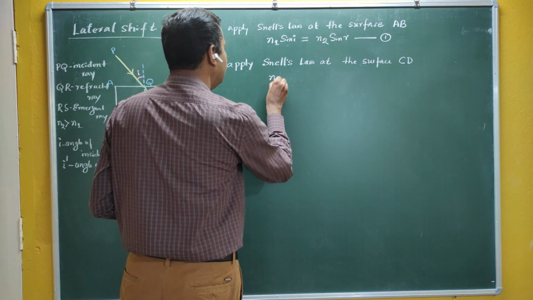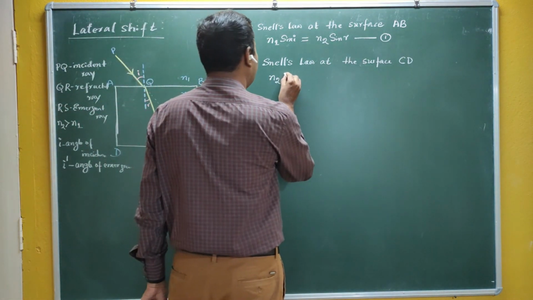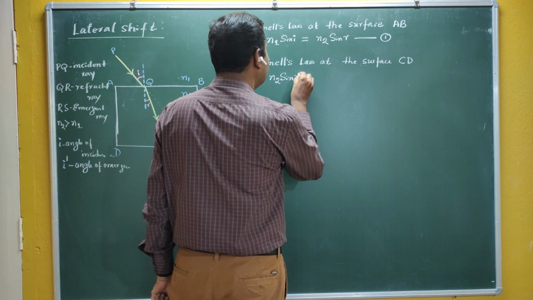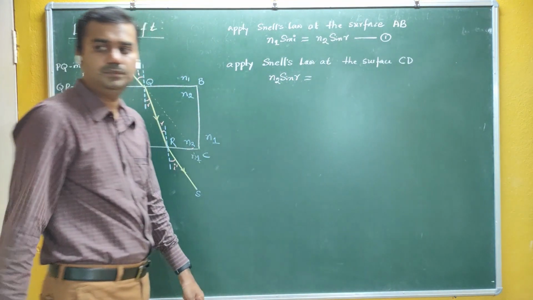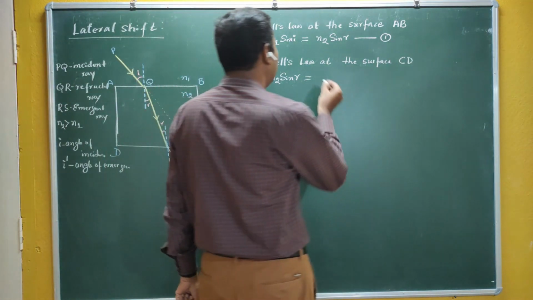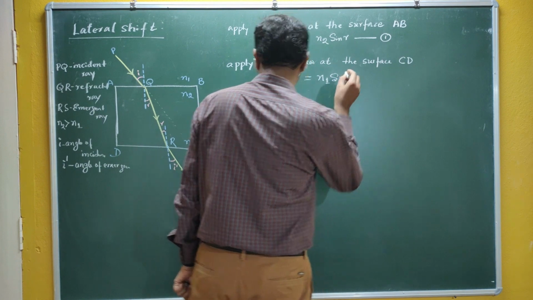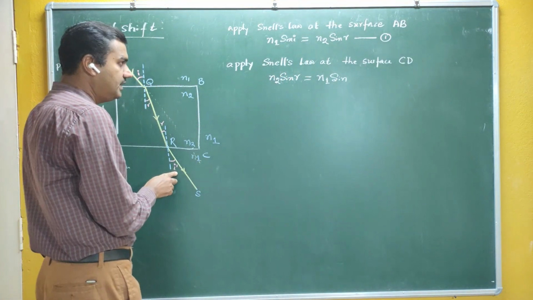The refractive index of the medium, N2, into sine of the angle in that medium, sine R, is equal to the refractive index of the other medium, that is N1, into sine of the angle in that medium, that is I dash.